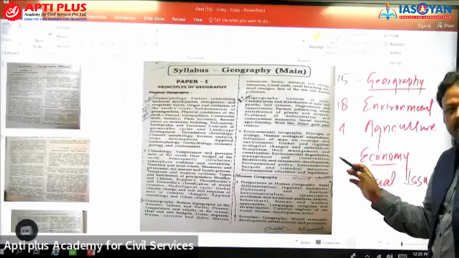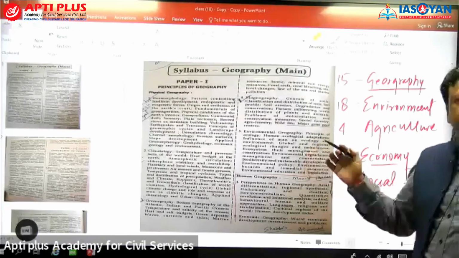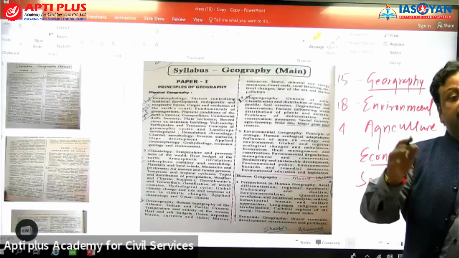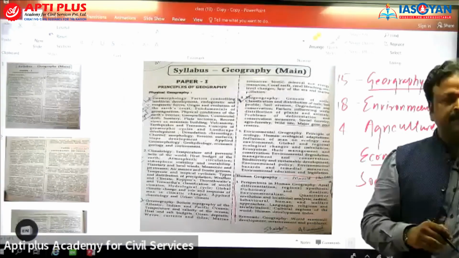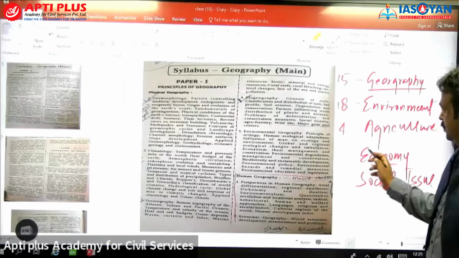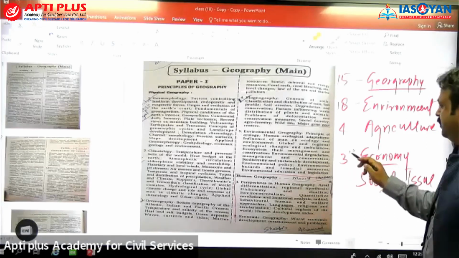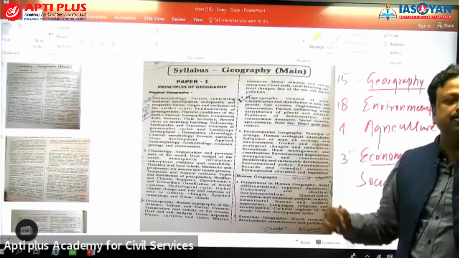I'm not saying that the entire economy question set is related with geography, but there are questions related with agricultural economy, transportation. So suppose 2-3 questions are related with the economy which we discussed in geography.